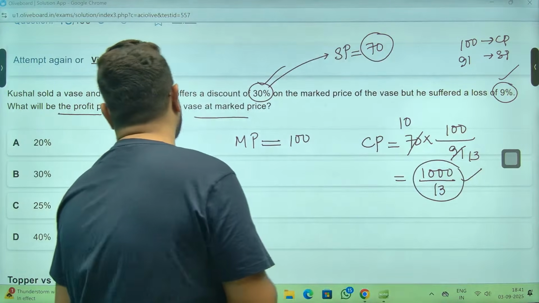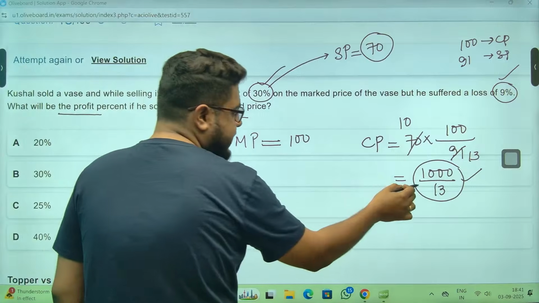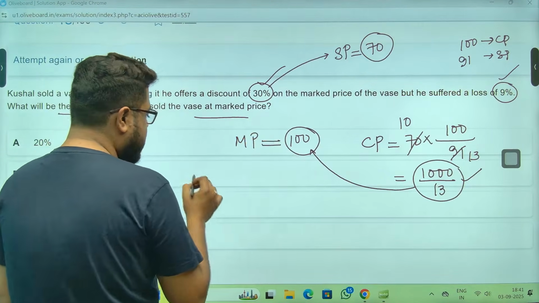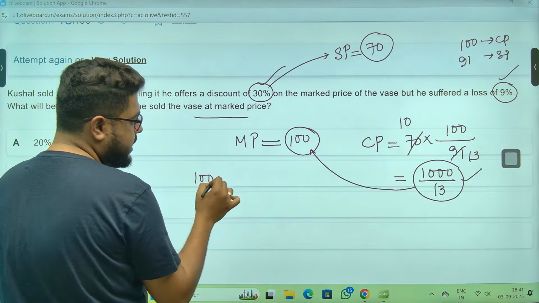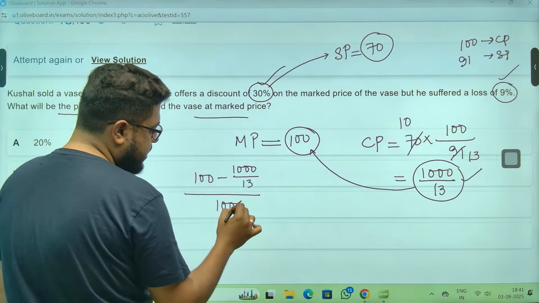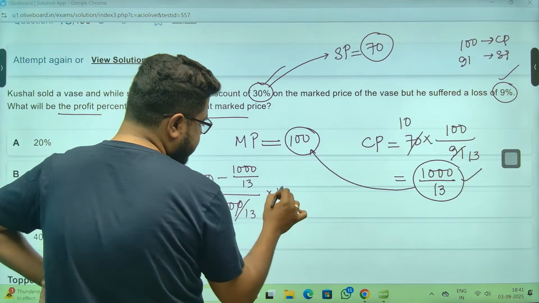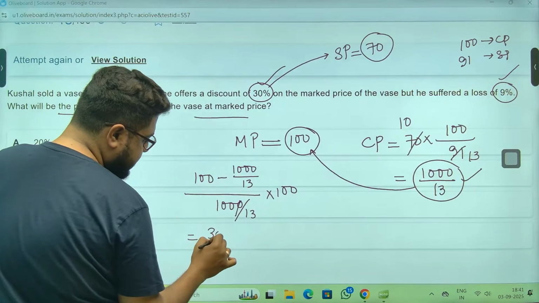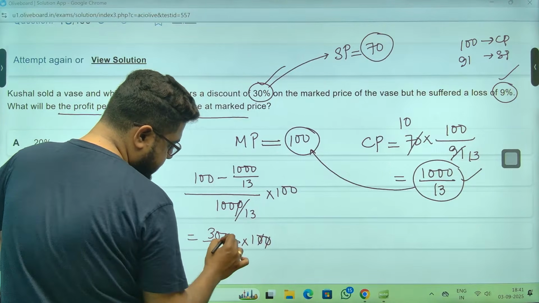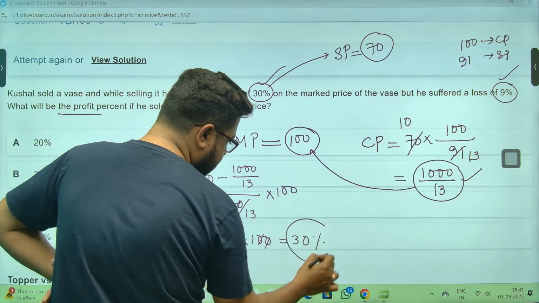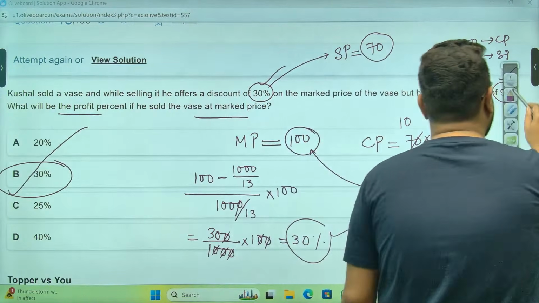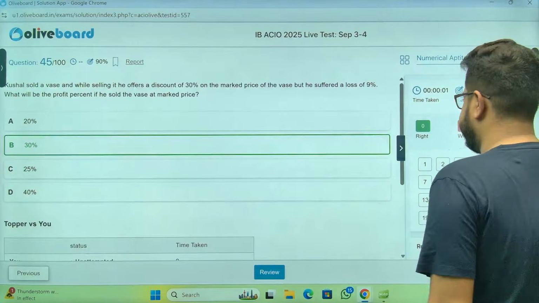Got my point. Now they're asking what will be the profit if he sells at this price. This becomes SP. So calculate the profit. This is now SP, so this is 100 minus 1000 by 13, by CP, which is 1000 by 13, into 100. Sir, if you calculate, this is 300 by 1000 into 100. That is 30%, sir. Option number B. Very, very simple stuff. Right? Next one, sir.